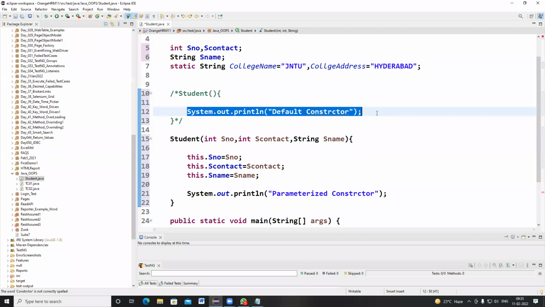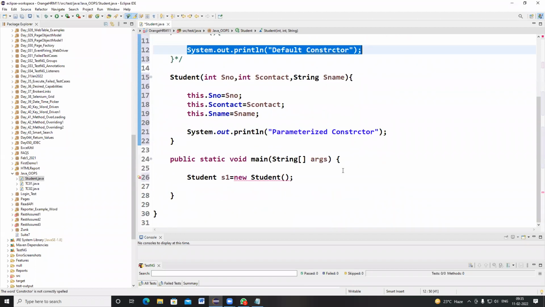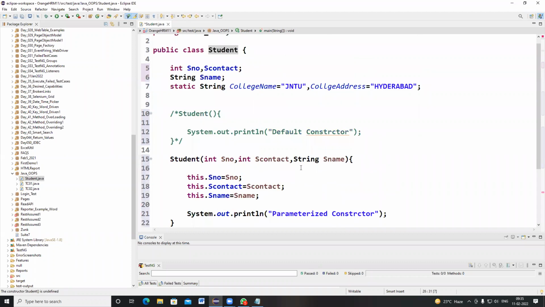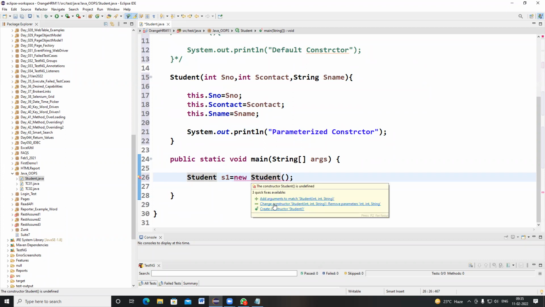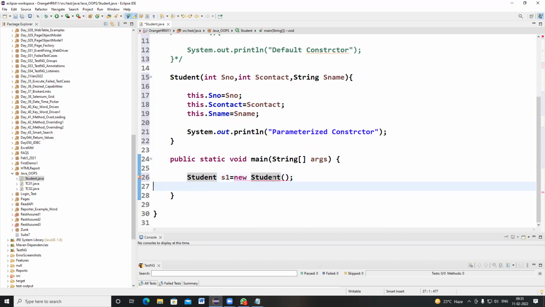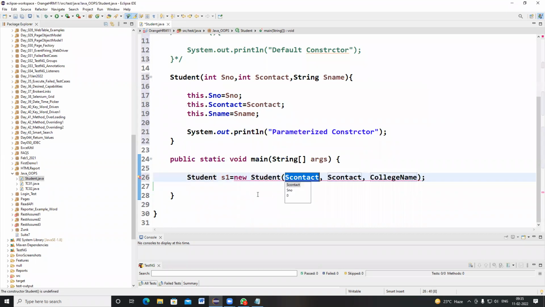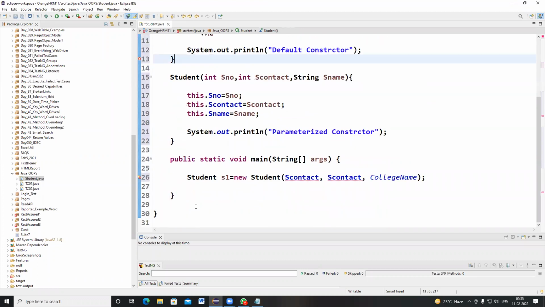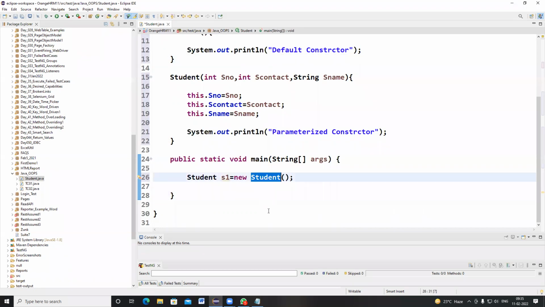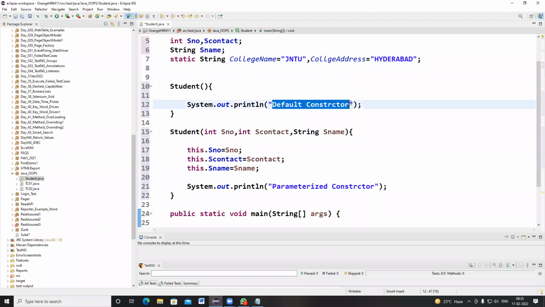But if you want to write some data into a default constructor, this is called the default constructor. Whenever you create an object, the default constructor will be invoked and this line of code will be executed.